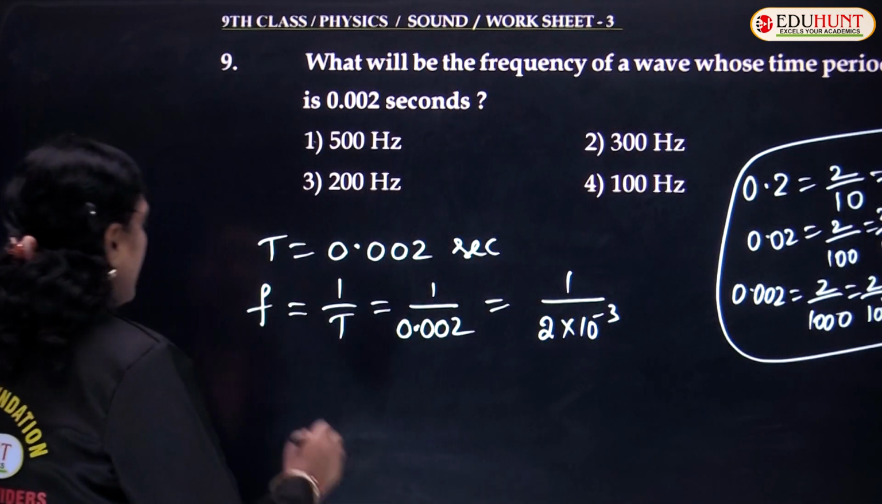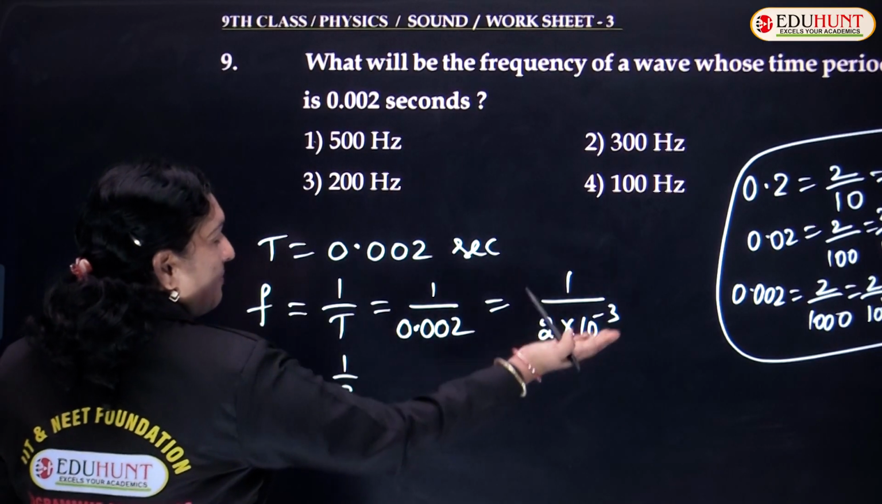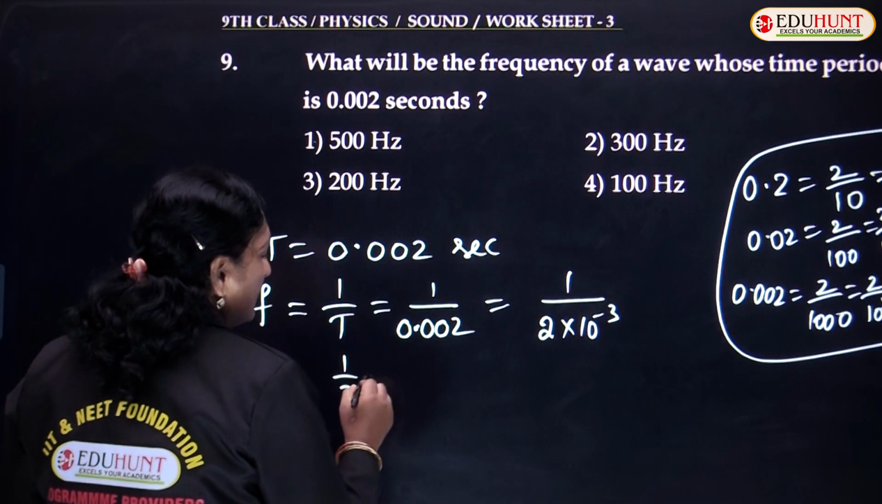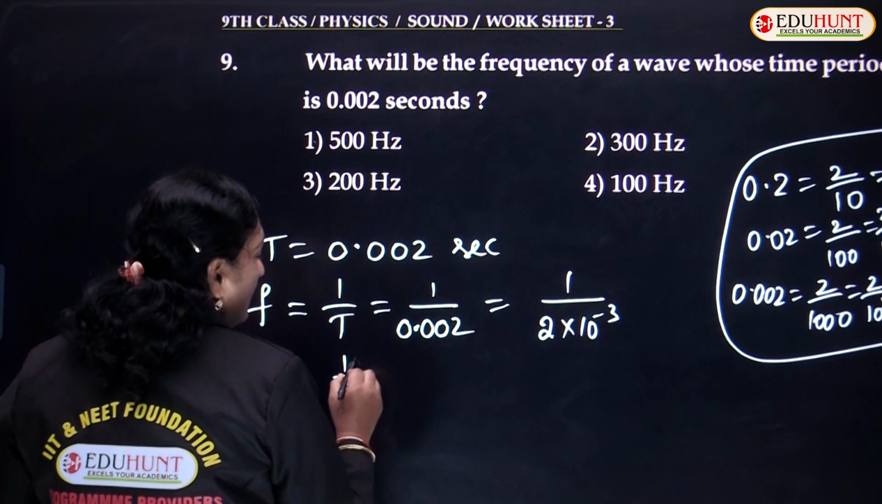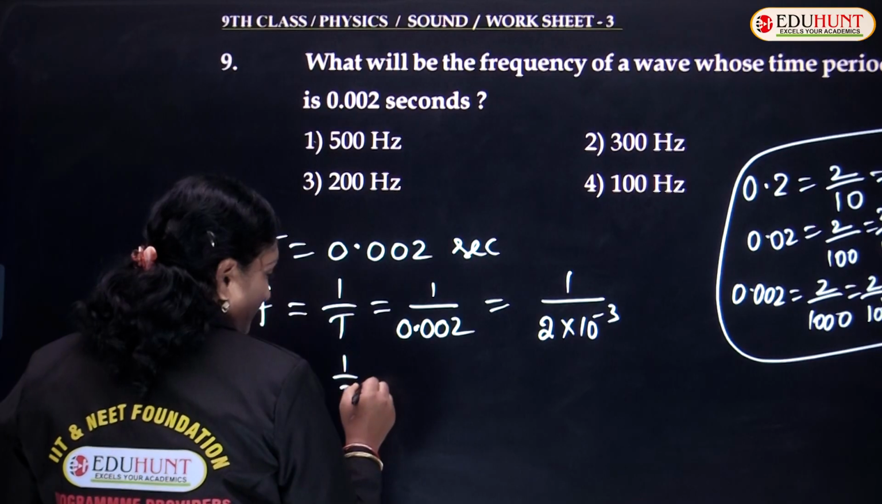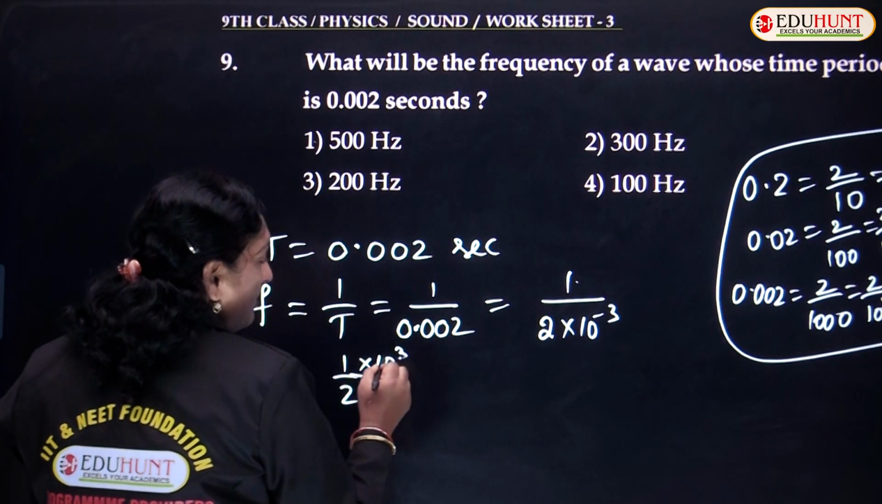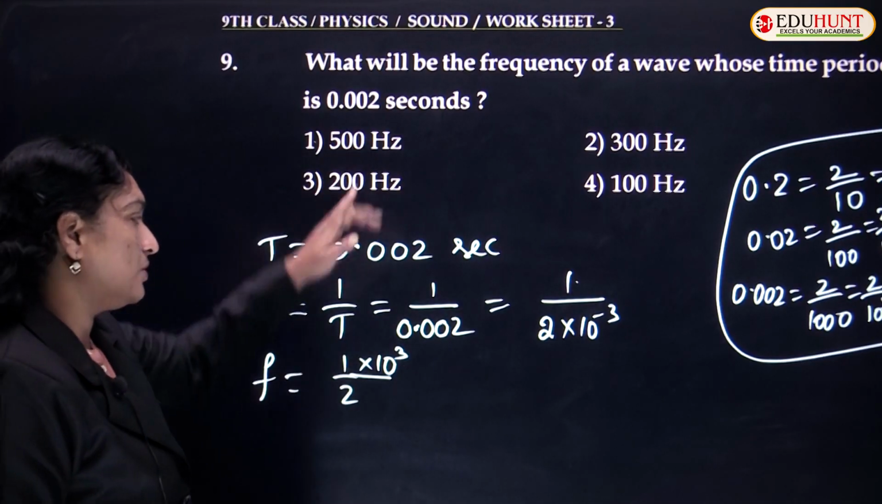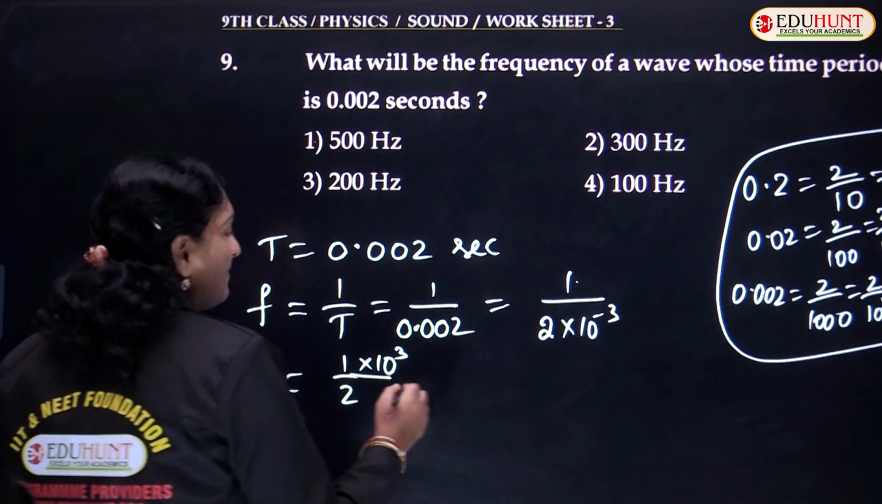So solving this ahead, f equals 1 by 2 into 10 power minus 3. If it is brought up, the minus 3 brought to the numerator will become plus 3. So 1 by 2, and 10 power plus 3. So what is the value of 1 by 2?